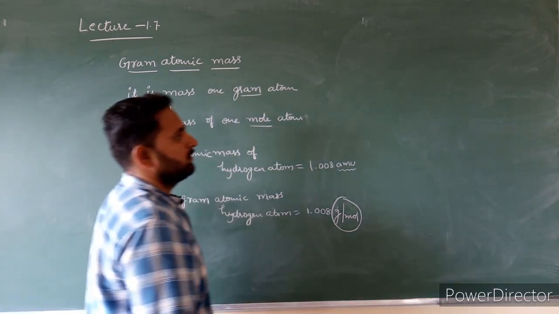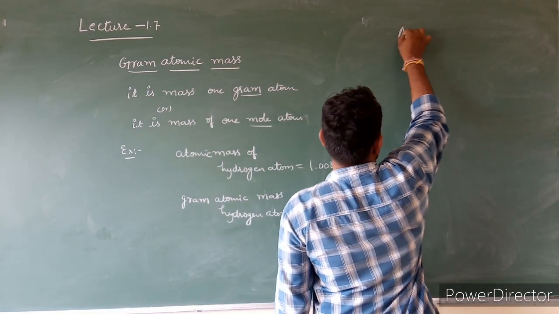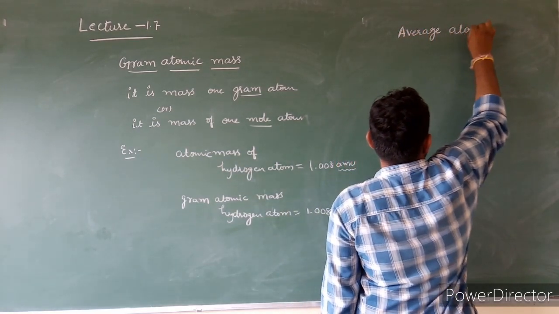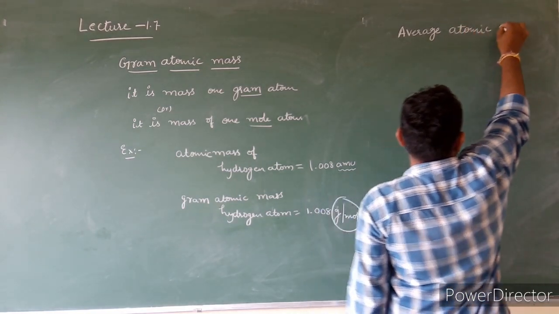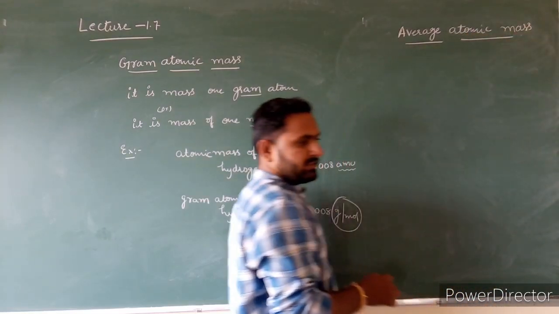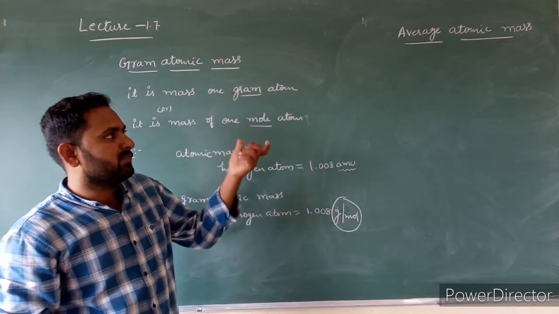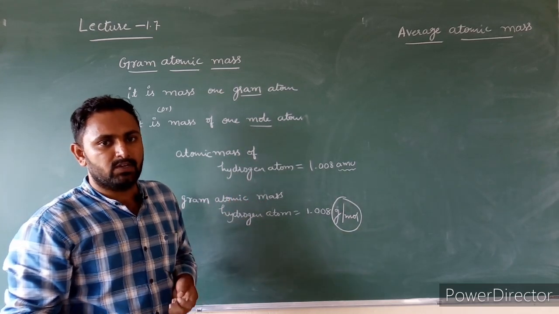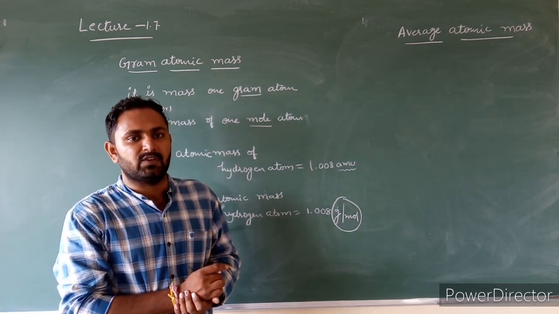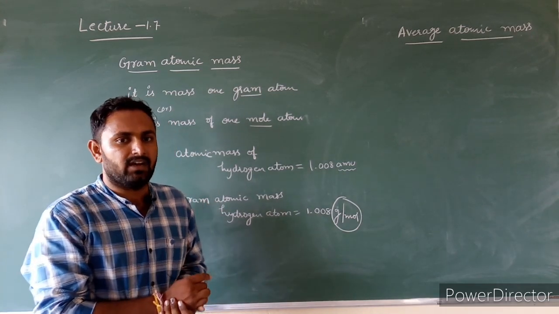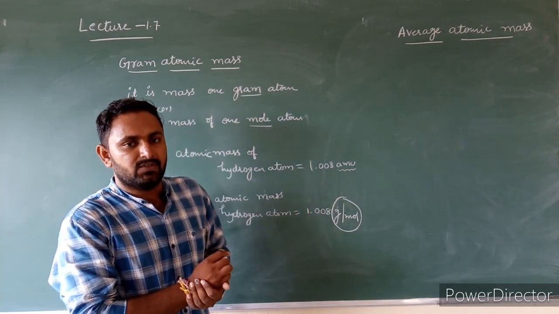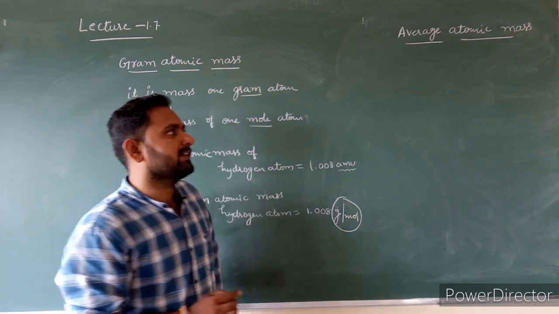Now let us go for average atomic mass. Average atomic mass means the average mass of different isotopes of an element. For example, carbon exists in 3 isotopes: carbon 12, carbon 13 and carbon 14. The average mass of different isotopes of an element is called average atomic mass.